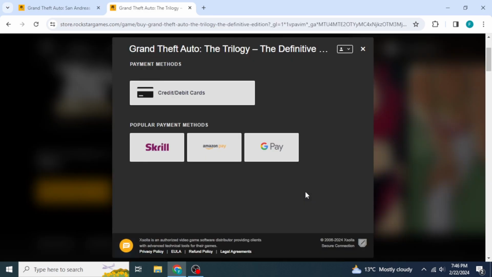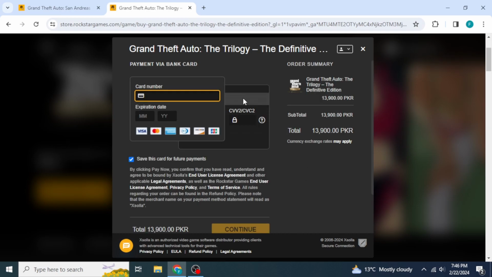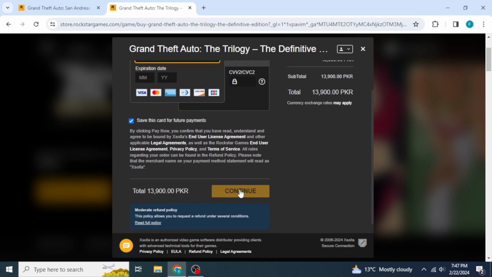And now you will be able to select here any of these payment methods. Once you have done that, you can just enter here your payment information and then click on continue. Once you click on continue, you will be able to download GTA San Andreas on your PC.